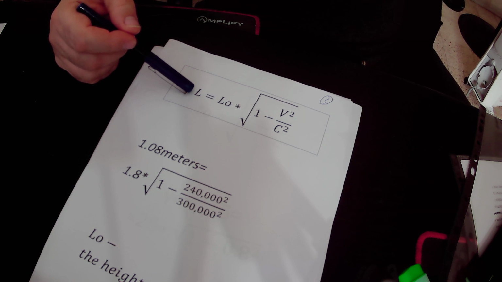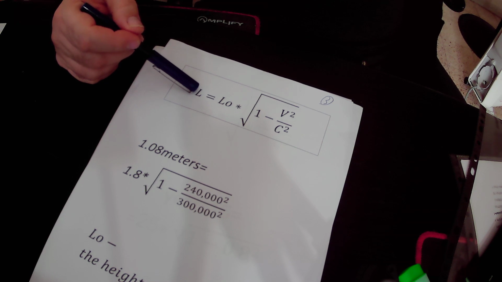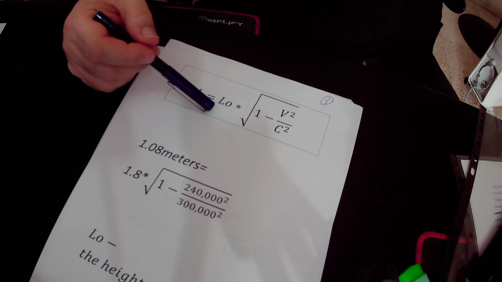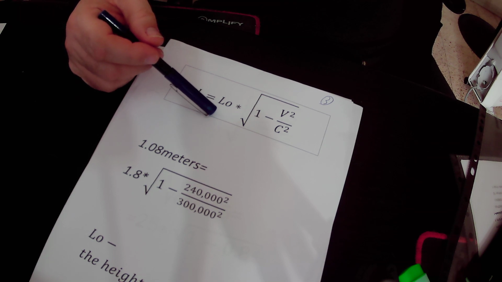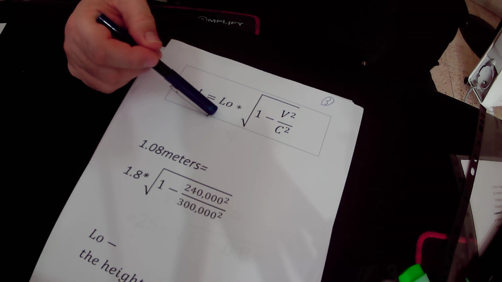So L is the height of the twin, or something or someone that is moving in the spacecraft at very high speed, and L naught is the height of the twin brother that is on Earth.